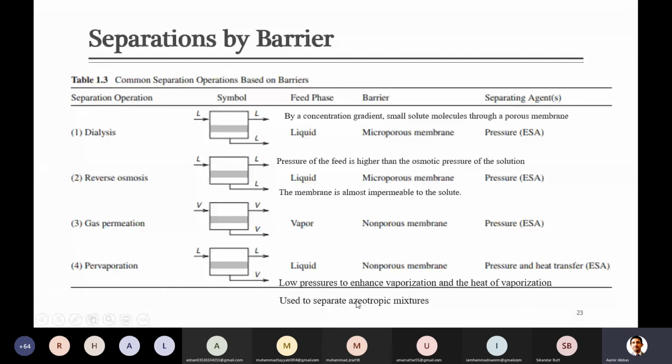So usually this is used to separate azeotropic mixtures. Because azeotropic mixtures are difficult to separate with the help of distillation, when you pass through this membrane, one of the components of the azeotrope, usually between two components, will be selected in such a way that it can easily pass through the membrane. When it passes through the membrane, on the other side, due to reduction in pressure and applying of heat, you can get it converted to the vapor stream.